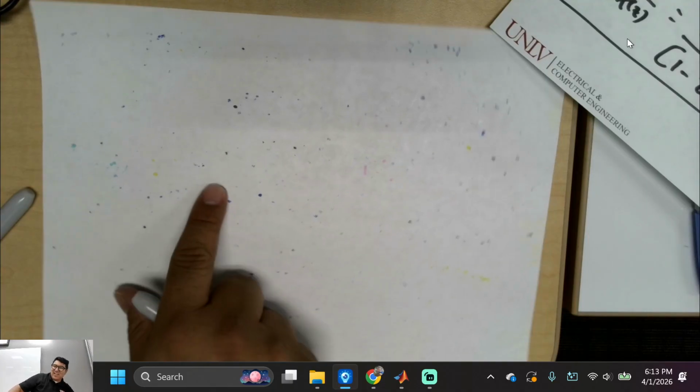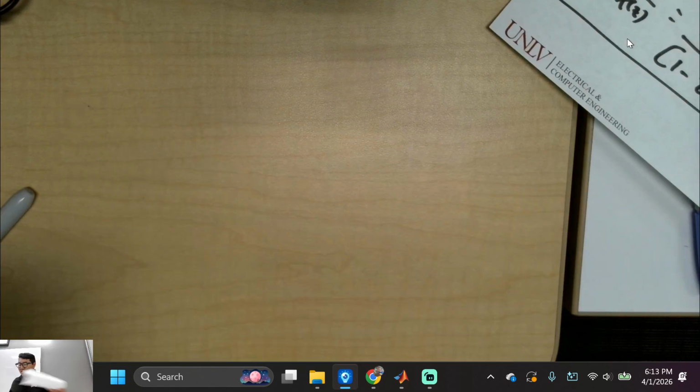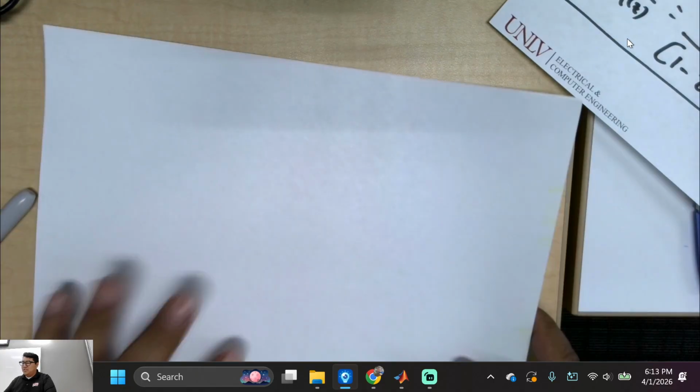Here's my rainbow paper. See all the dots? Because that also gets on the table, okay? I don't want to make a mess. So I'm going to do the following.